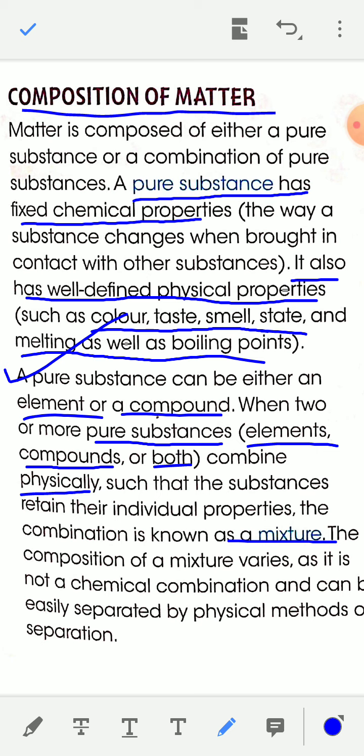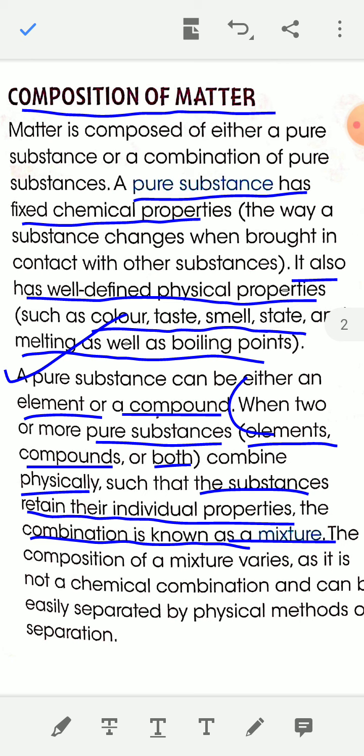For example, when pure salt and pure water mix together, they form a salt water mixture.